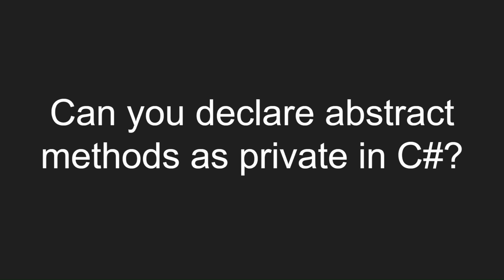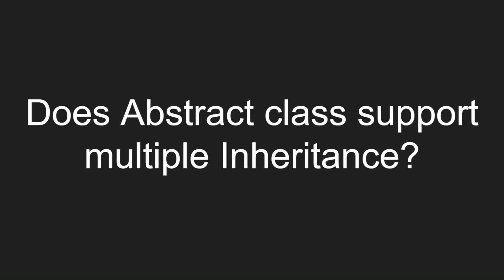Can you declare abstract methods as private in C Sharp? No, abstract methods are only declarations and they must be implemented in the derived class, therefore they cannot be private. Does abstract class support multiple inheritance? No, at maximum only one abstract class can be used for inheritance, but multiple interfaces can be used.